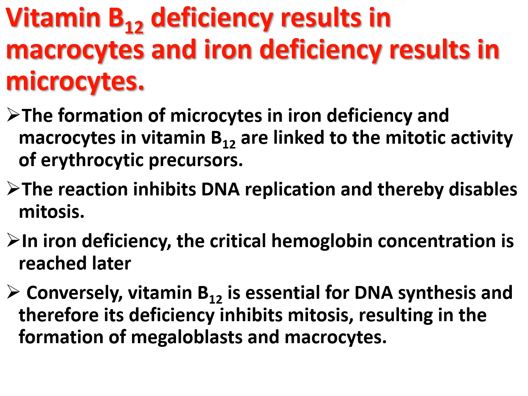In iron deficiency, the critical hemoglobin concentration is reached later, allowing the mitosis to continue longer and resulting in the formation of small red blood cells. Conversely, vitamin B12 is essential for DNA synthesis, and therefore its deficiency inhibits mitosis, which results in the formation of megaloblasts and macrocytes. So in this way, vitamin B12 deficiency results in macrocytes and iron deficiency results in microcytes.